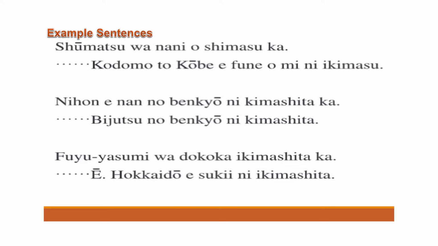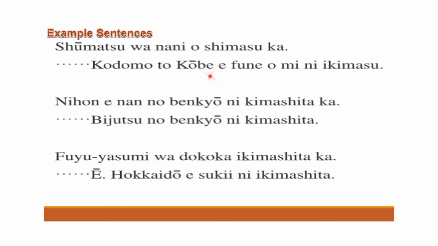Shumatsu is weekend. Shumatsu wa nani o shimasu ka? What are you going to do on the weekend? Nani o shimasu ka? So nani is what? Shimasu, to do. Nani o shimasu ka? What are you going to do on the weekend? Kodomo to Kobe fune o mini ikimasu. Kodomo to, what is to? To means along with. Kodomo to Kobe. Kobe is a place in Japan. A particle is there, so we can assume the meaning of Kobe.